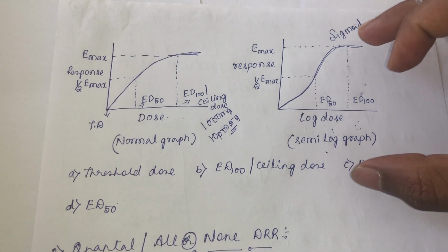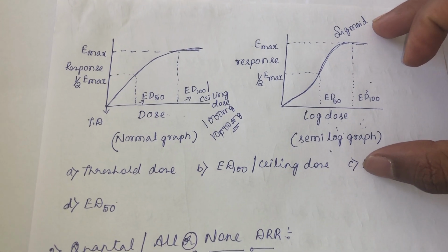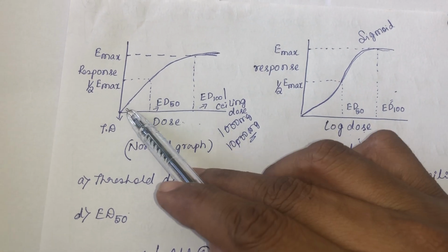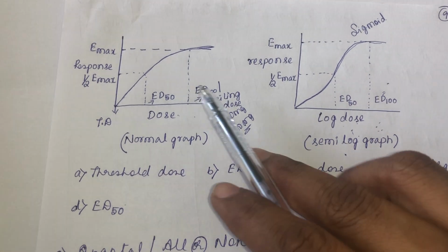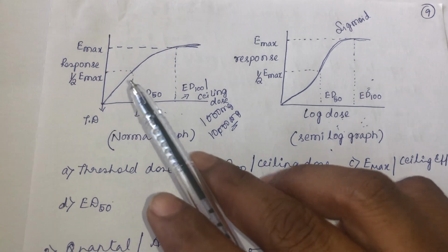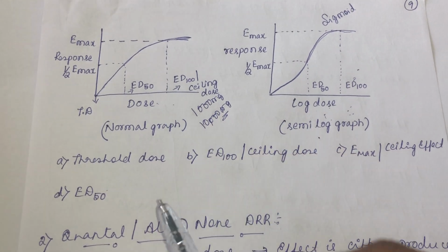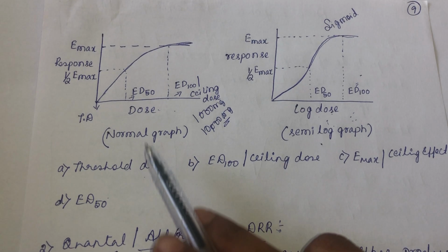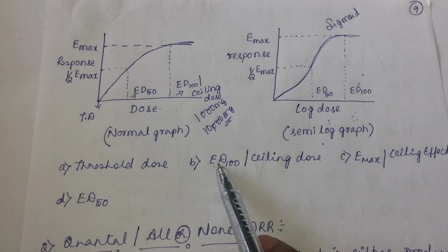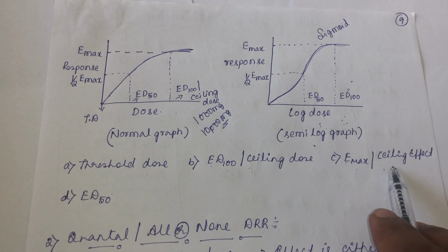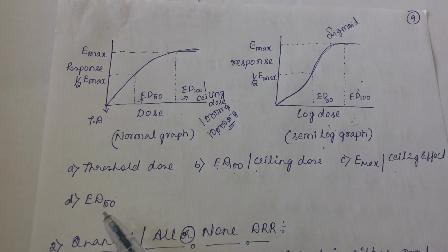This response curve is a feature of the graded dose response. As and when the dose is increasing, the response is also increasing. That is the characteristic of graded dose response. So in graded dose response, what are the variables you can calculate? You can calculate threshold dose, you can calculate effective dose 100 or ceiling dose, you can calculate maximum effect or ceiling effect, and you can calculate effective dose 50.